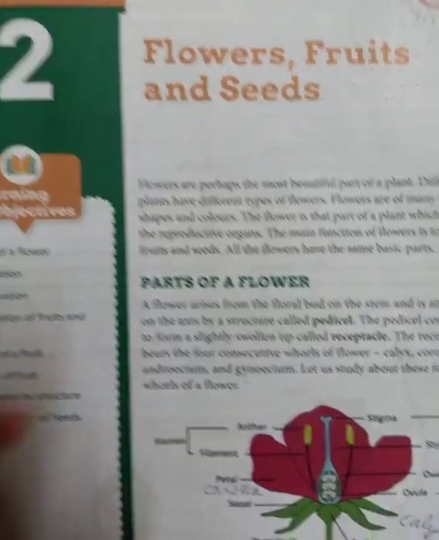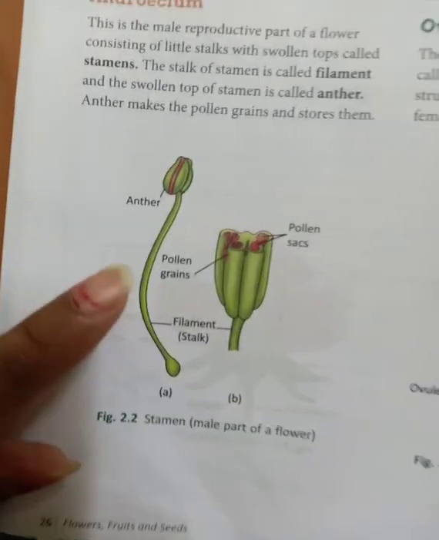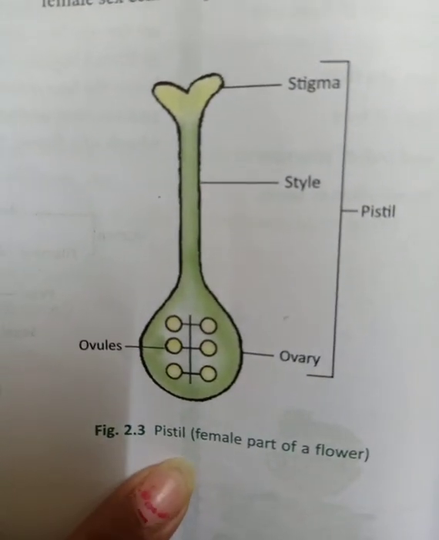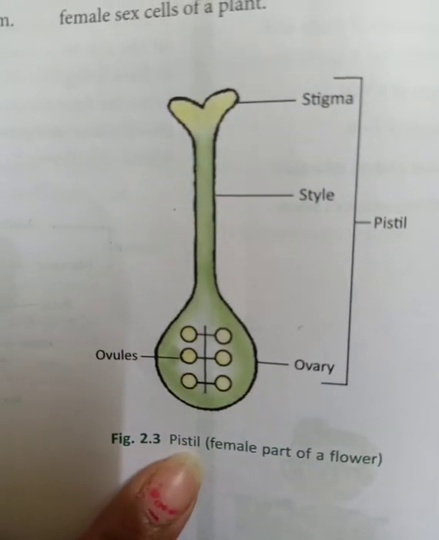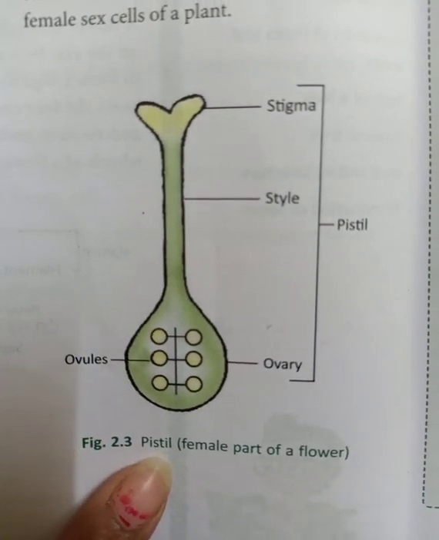So already we had discussed the structure of the flower, the different parts of the flower, and after that we have studied separately what is the male reproductive organ, that is the stamen, and the female reproductive organ, that is the pistil. It is also called carpel and it is also called gynoecium.